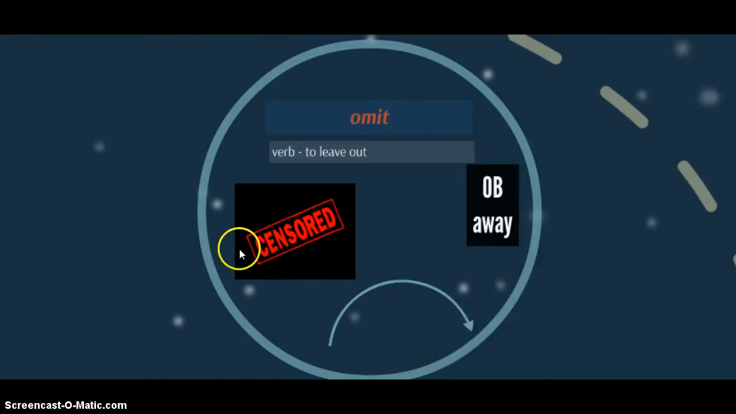And it's kind of like censoring is a really negative kind of omitting. When we censor things, a lot of the time it's not seen in a good light. But it can be; omit isn't necessarily negative like that. You could omit something for a good reason.